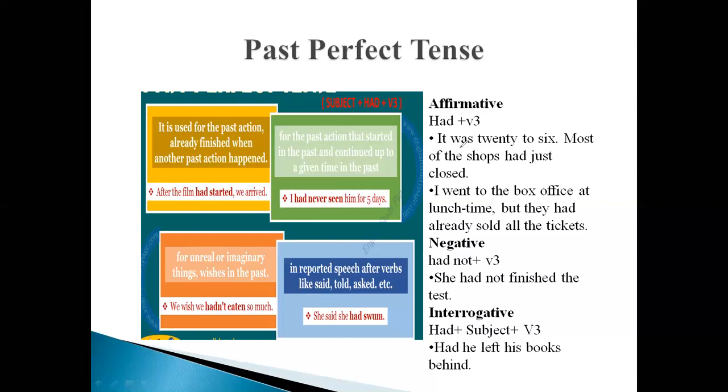Now we will look at how to construct the sentences of past perfect tense. It utilizes had and the third form of verb in affirmative sentences, and it utilizes had not and the third form of verb after the subject in negative sentences. Similarly, in order to create the interrogative sentences or the questions, we have to put had at the beginning of the sentence, then the subject, and then the third form of verb.